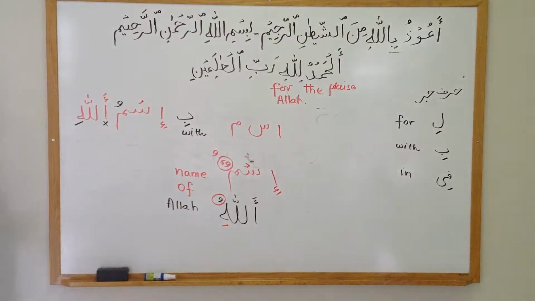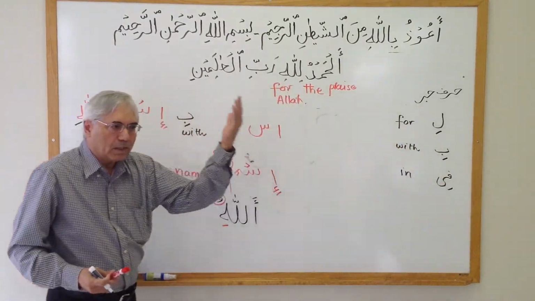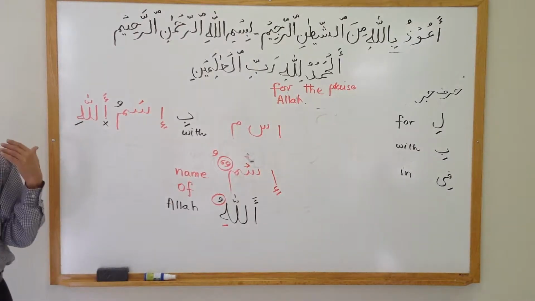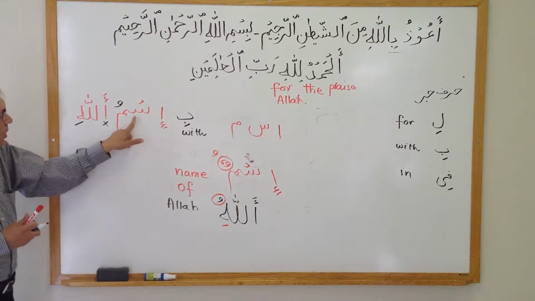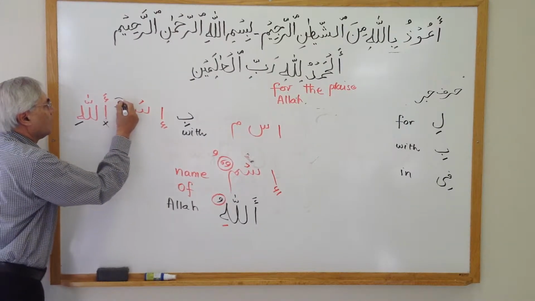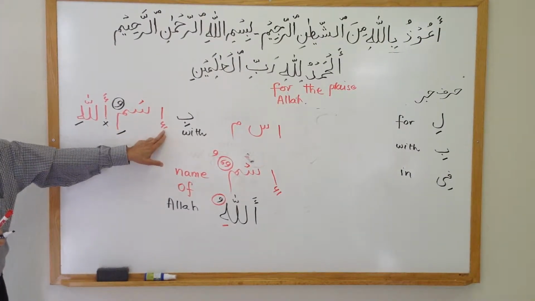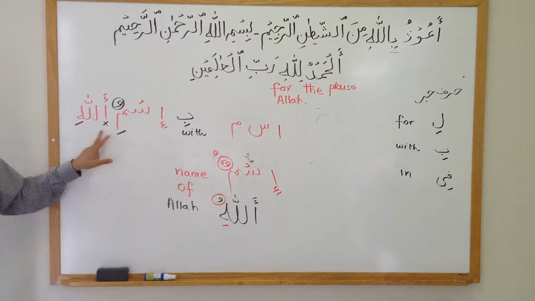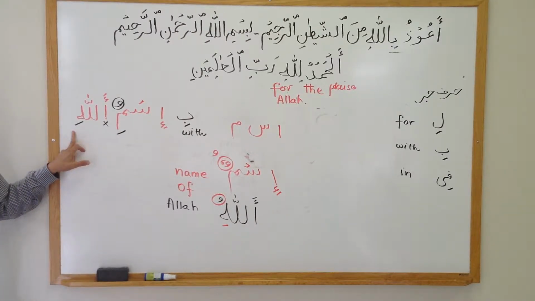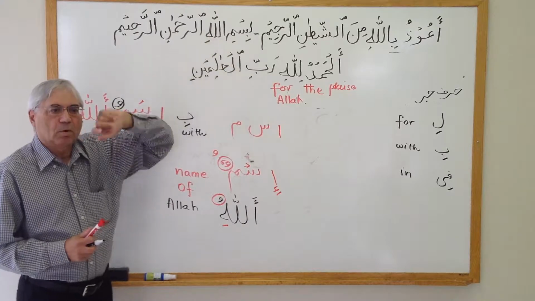Okay. And as I mentioned, B is harf jar. It will look at the next word and its last letter. The next word is ismu. The last letter has a dhamma, and it says, I don't like this thing. I'm going to change this to a kasra. And then you don't read the alif. So it's Bismillahi. That's the word in the Quran. With the name of Allah. Bismillahi. That's what it is here. With the name of Allah.